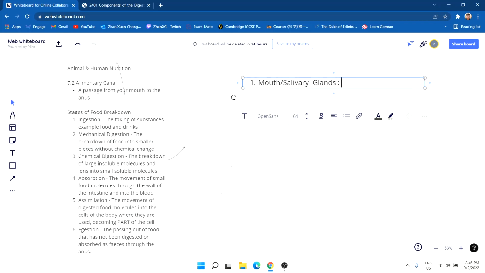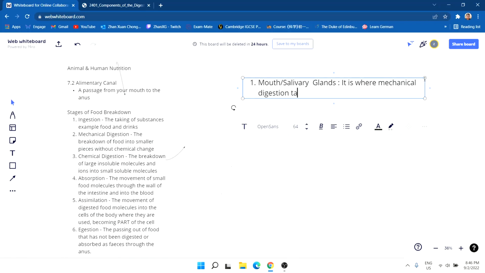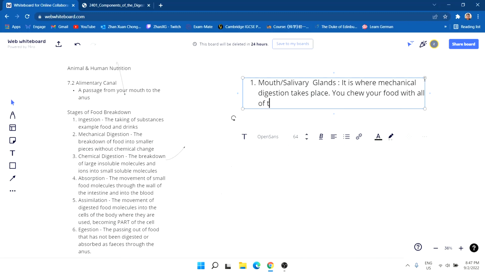It is where mechanical digestion takes place. You chew your food with all of the teeth you have, to increase the surface area.